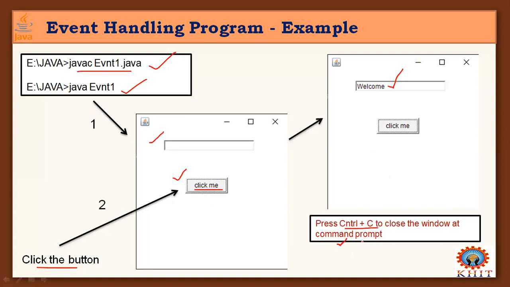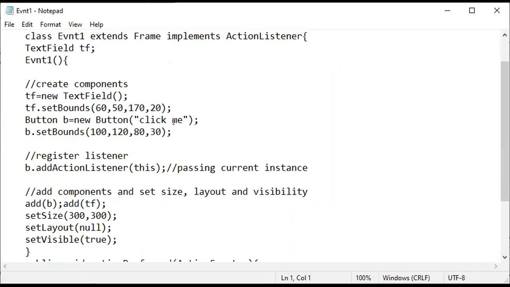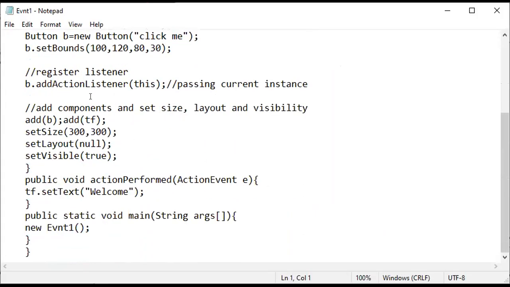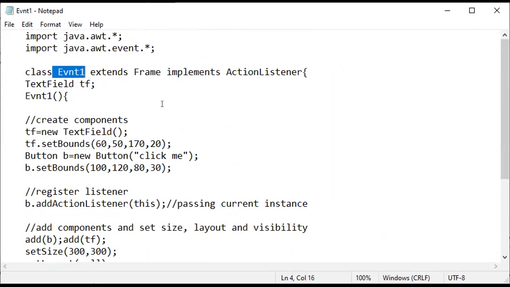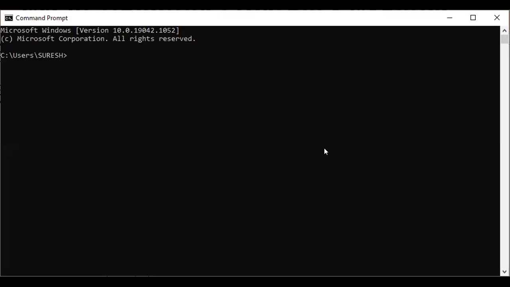Okay, got it? I will show you the process based on the examples here. This is the code I have taken with the same button component, and everything is the same. I'm going to run this Event1 class, right? Go to the command prompt, go to your current directory, that is the E directory, and my current directory is Java.